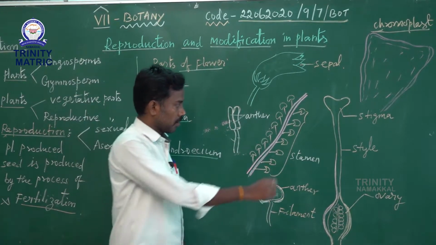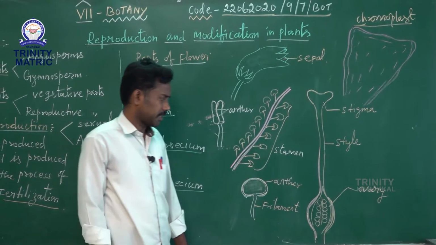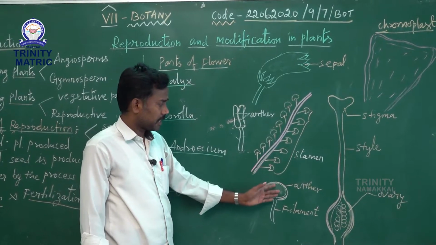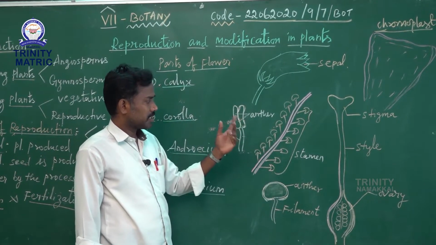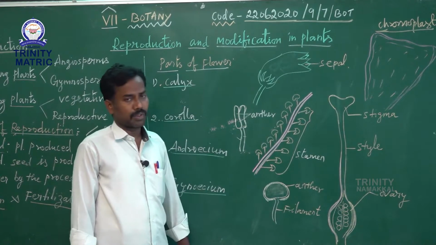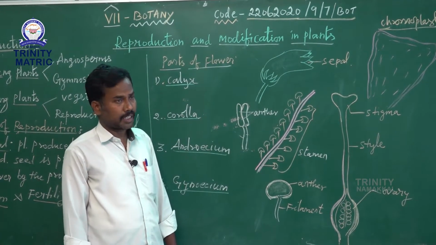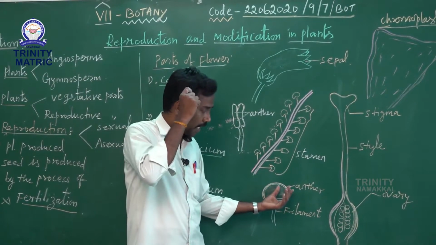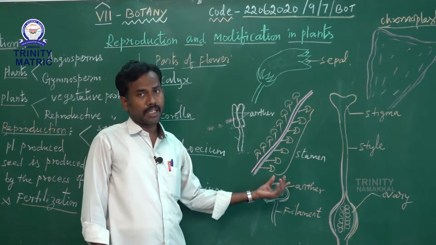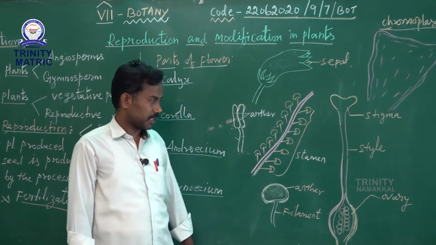Each stamen consists of two parts, namely anther and filament. The stalk of the anther is called the filament. When the anther is mature, it releases the pollen grains to carry out the pollination process.